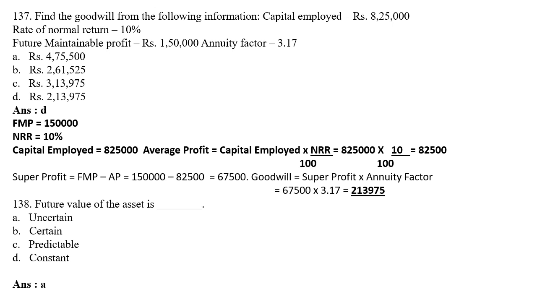Then MCQ 138. Future value of the asset is: option A uncertain, option B certain, option C predictable, option D constant. The correct answer is option A, uncertain. Future value of asset is uncertain.